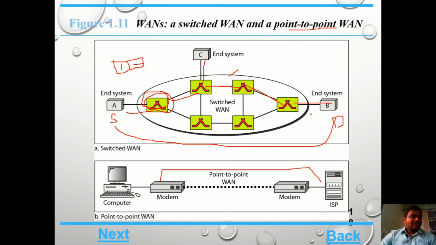So once again, this wide area network is simply a combination of two or more LAN networks, or two or more MAN networks, or one LAN network and one MAN network. This type of combination is simply a connection of two or more networks. But LAN and MAN is a connection of two or more nodes. So that is a major difference between LAN, MAN and WAN networks.